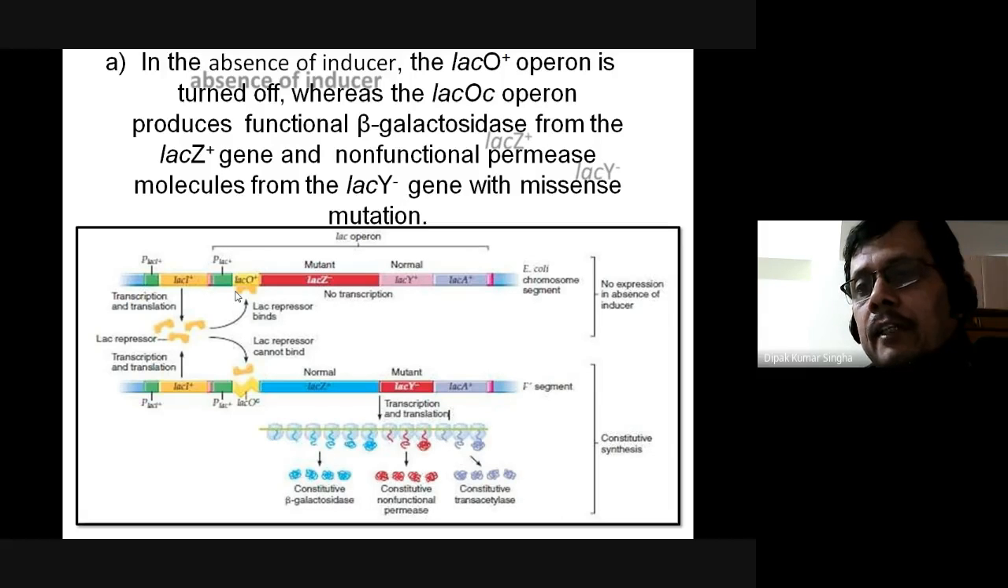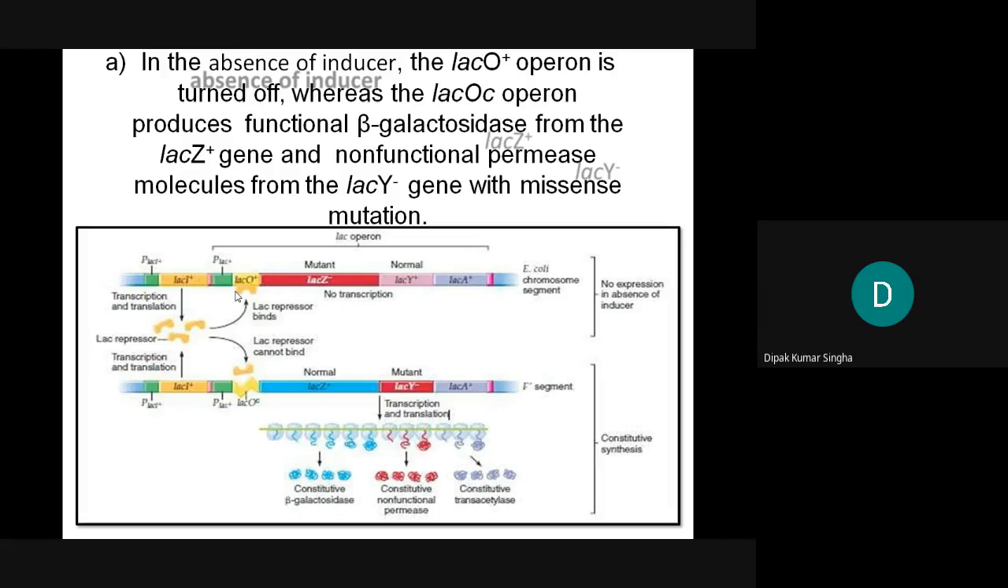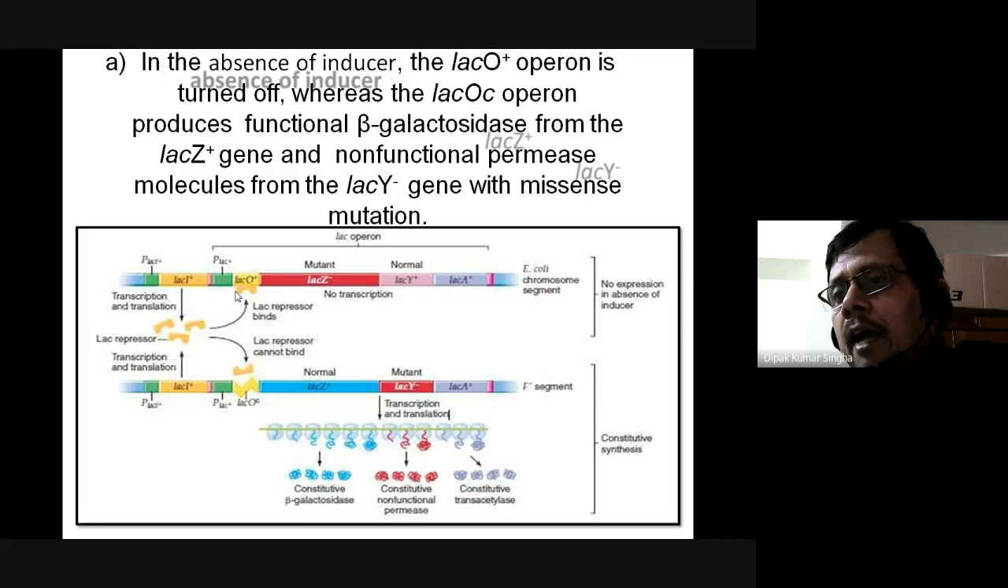In the case of lacY, the permeability will be lost. So in that case, the glucose and galactose will not get inside the cell. This is a constitutive beta-galactosidase and a non-functional permease. The same problem will occur if lacY is mutated. With lacA there is no problem because its function is not essential. There is constitutive synthesis and non-expression in the absence of the inducer.